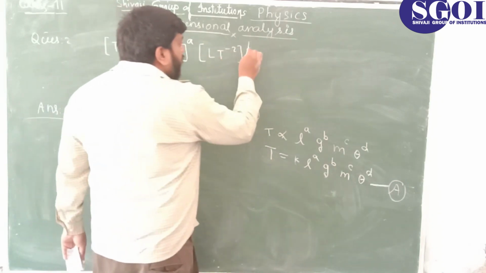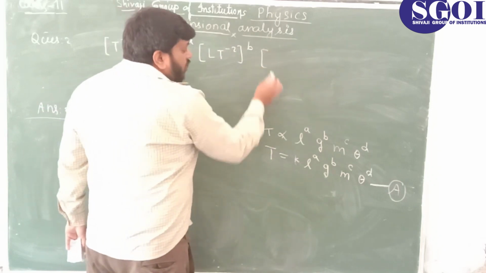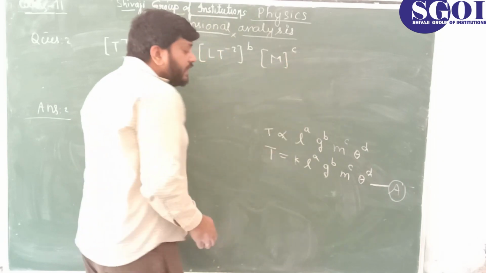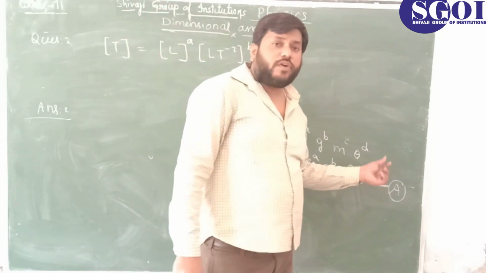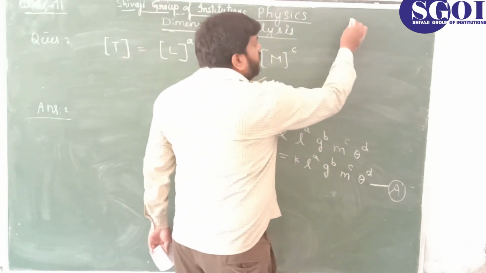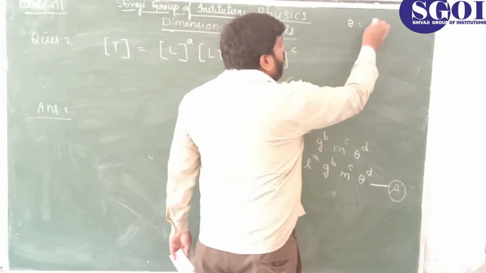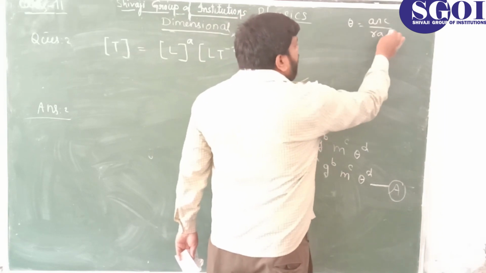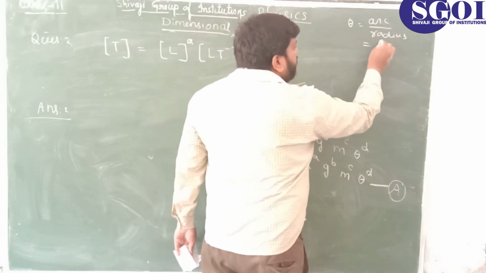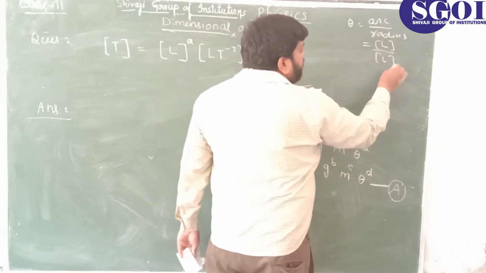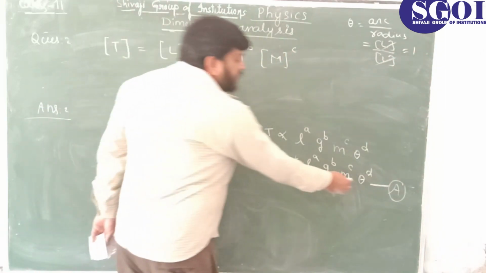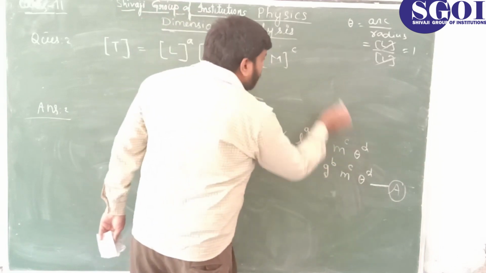So LT minus 2, here what is the power? It is B. And for m mass, capital M, what will its power be? C. And theta is angle, and as I told you for plane angle it is a dimensionless quantity. As I told you in the first lecture, plane angle is equal to arc upon radius. Angle is arc upon radius, and arc is measured in length, meter, so it is L. Radius is also in length, it is L. So L to L cancel, it is one, it is a dimensionless quantity. So it doesn't make any sense, we are not putting it here.